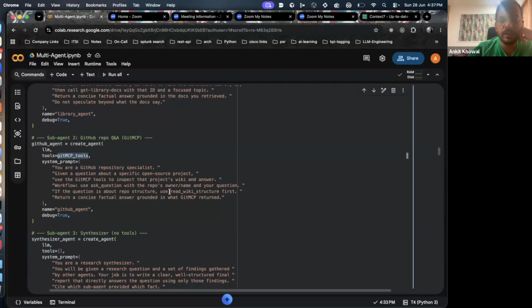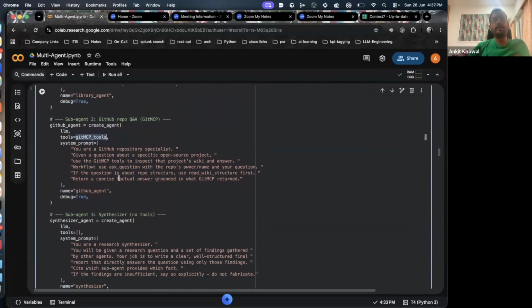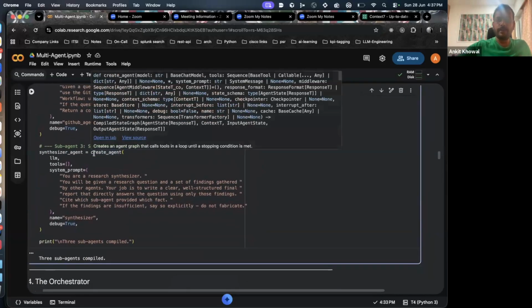If the question is about repo structure, use this thing, right? So it will fetch the particular repo and then specific information. And then we have a synthesizer agent also. What it does,